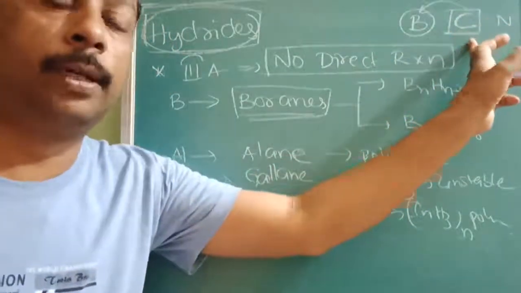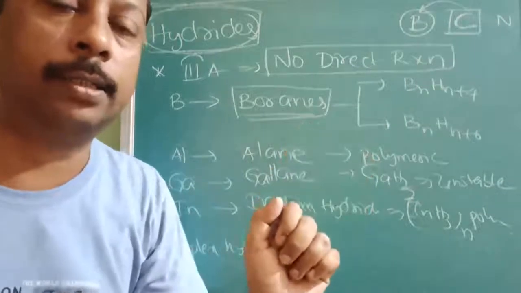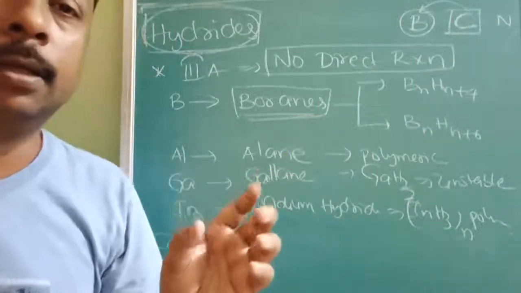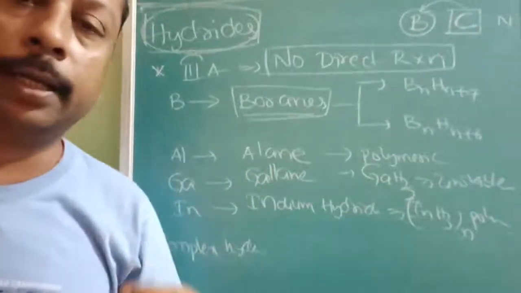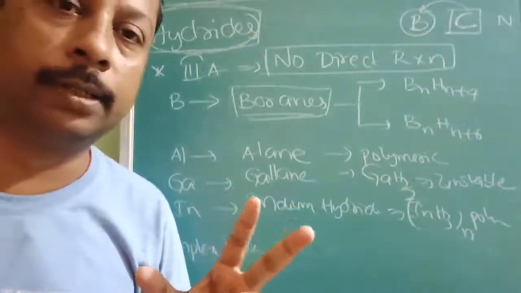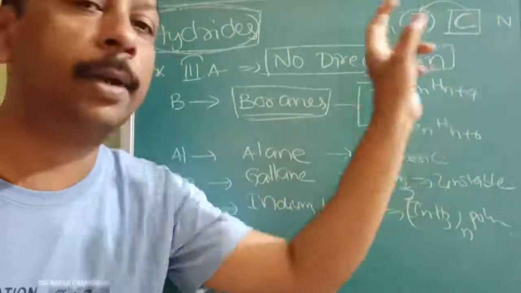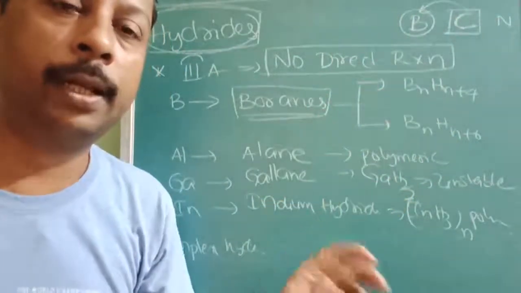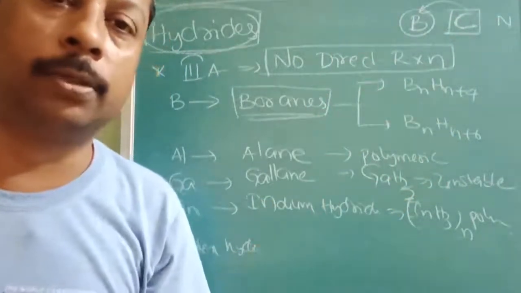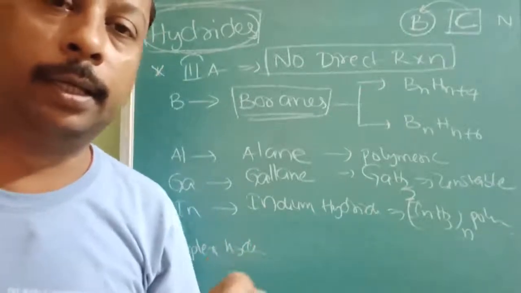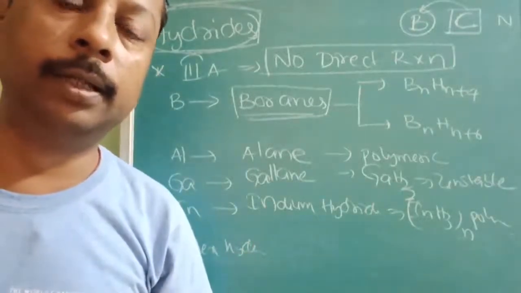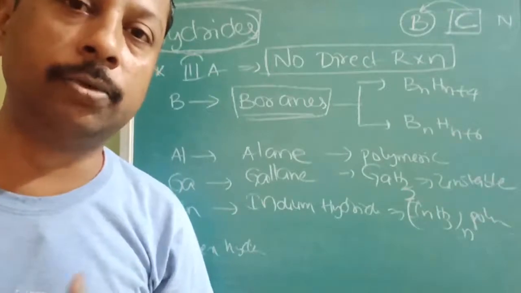Carbon can form an infinite number of hydrides, that is hydrocarbons. Hydrocarbons are alkanes, alkenes and alkynes, three families. In a similar way, boron also tries to form hydrides in a series: CnH2n+2 alkane, CnH2n alkene, CnH2n-2 alkyne.